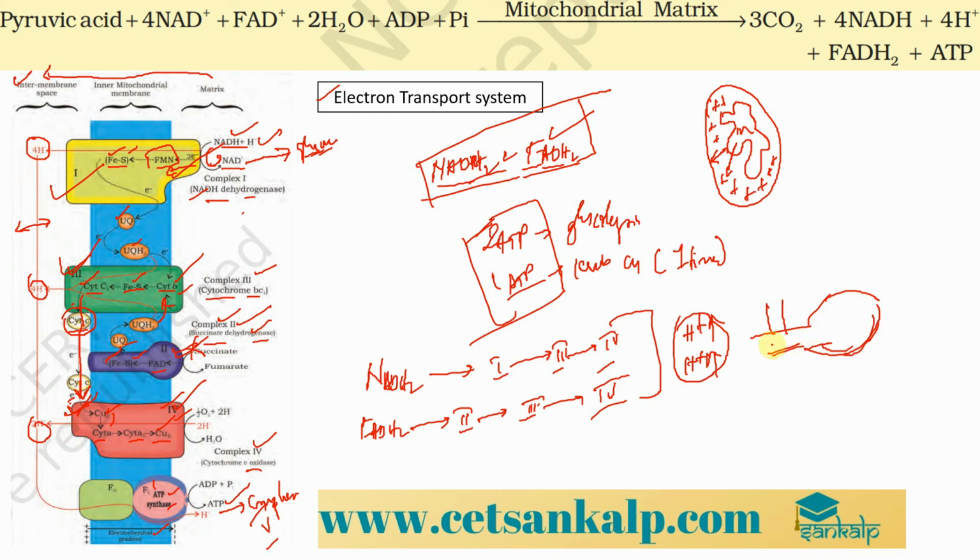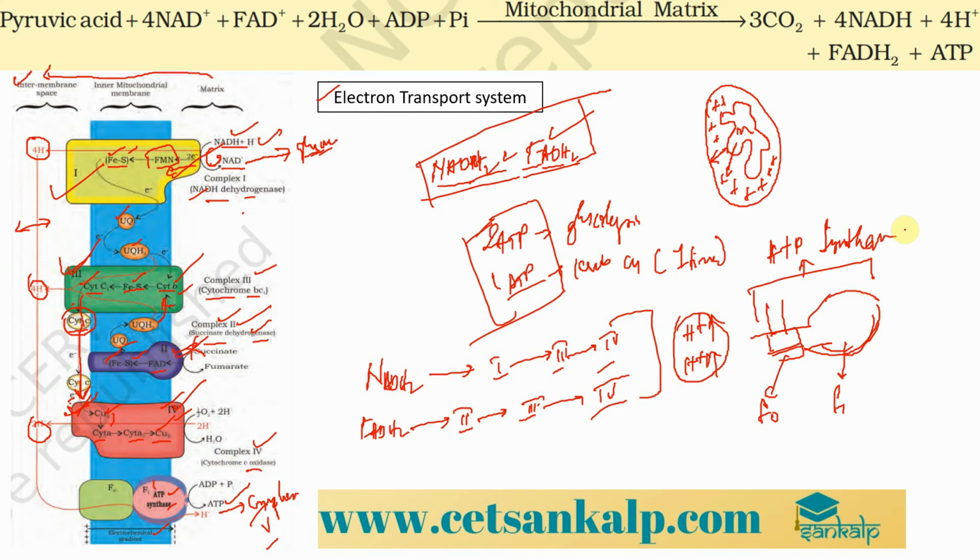This part is called the F0 particle, and this one is called the F1 particle. Collectively, if we consider both the structures together, we call it the ATP synthase.